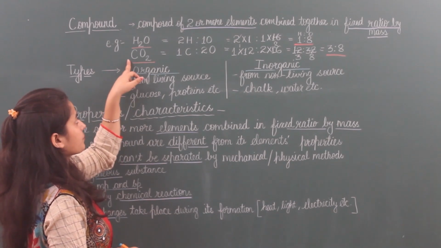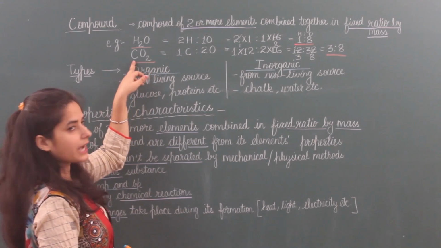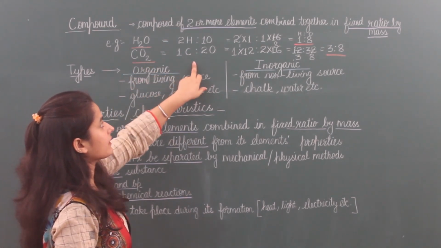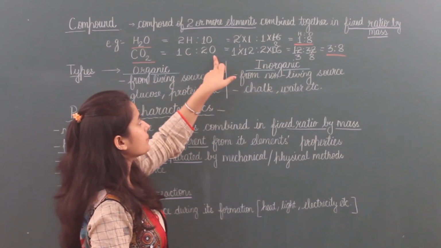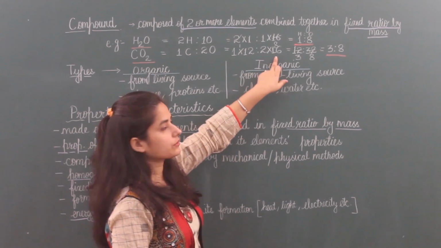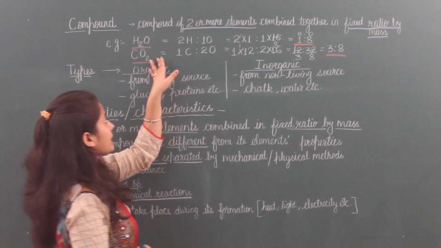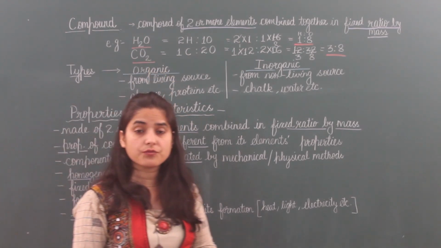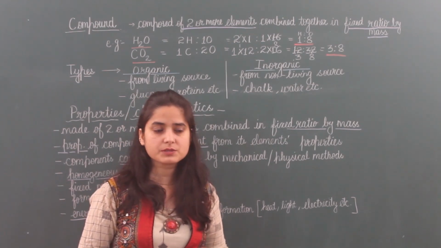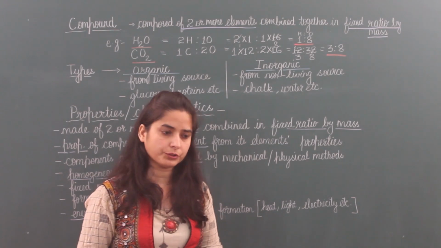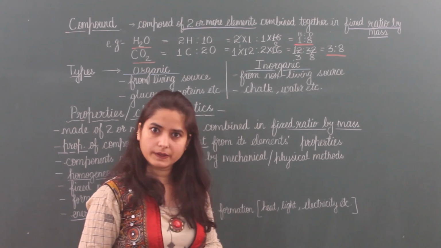Second example I have taken is carbon dioxide, CO2, 1 carbon and 2 oxygen. When we are taking ratio of their masses, mass of 1 carbon atom is 12 and mass of 2 oxygen atoms is 2 into 16, that is 32. So ratio becomes 3 is to 8. So carbon dioxide, whether it is formed from the respiration process, by burning of coal, burning of cloth, burning of wood, anything, its ratio will always be 3 is to 8.